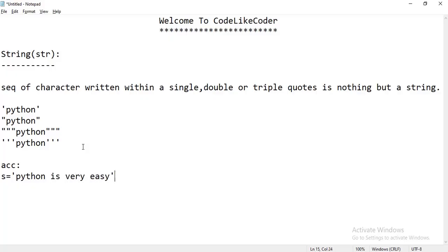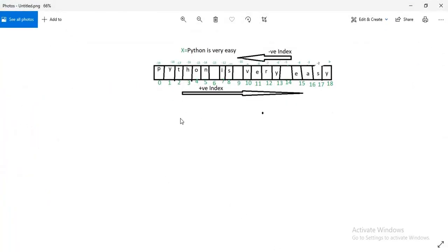To access the characters, Python supports both positive index and negative index. So now the point is, what is a positive index and what is a negative index? Here I have already written Python is very easy language.